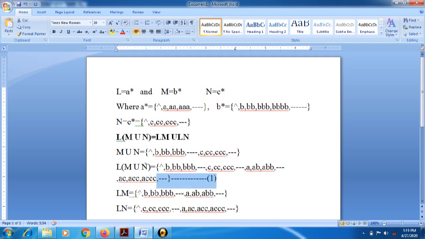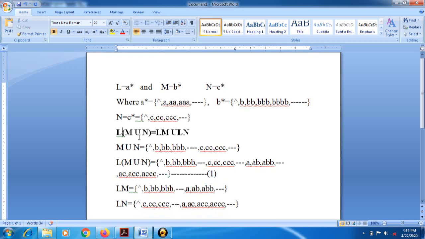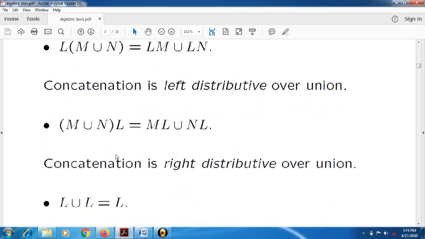So according to this example, we can prove that our LHS is equal to RHS, means L concatenation with M union N is equal to L concatenation M union L concatenation N. So according to this example, concatenation is left distributive over union, as well as concatenation is right distributive over union. Because we are following the sequence, that's why our proof is correct.